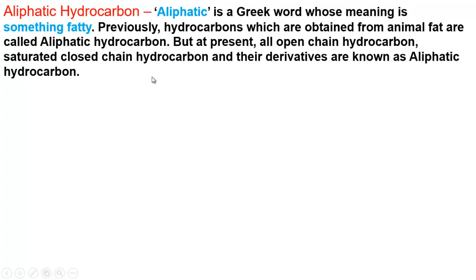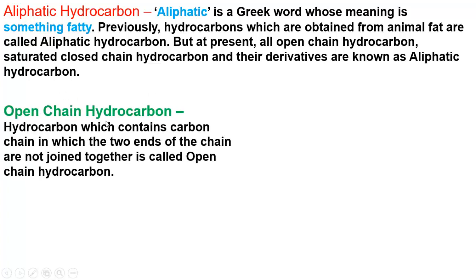Now we will know about the types of aliphatic hydrocarbon. We have seen aliphatic hydrocarbons are again divided into two types. Open chain hydrocarbon means a hydrocarbon which contains a carbon chain in which the two ends of the chain are not joined together. Actually, except methane, all hydrocarbons contain a carbon chain. That means the skeleton of their structure contains a carbon chain.